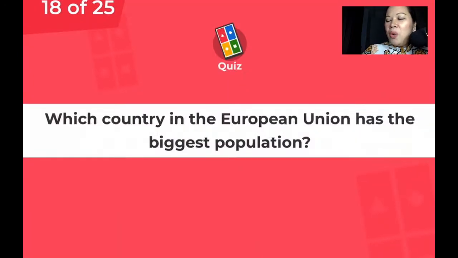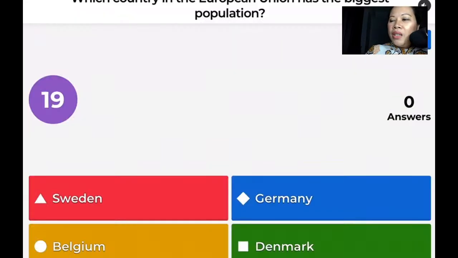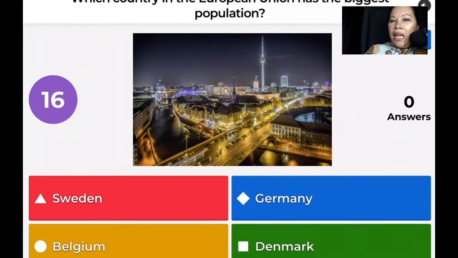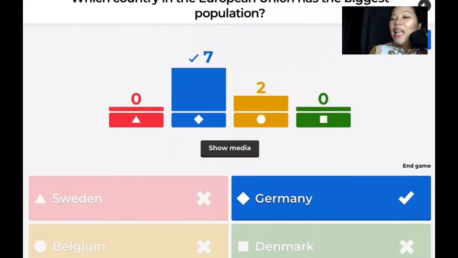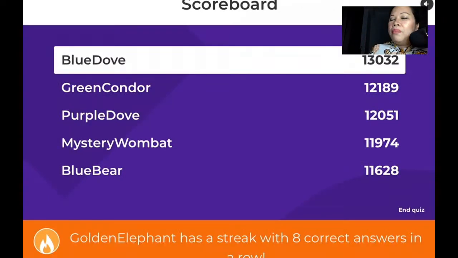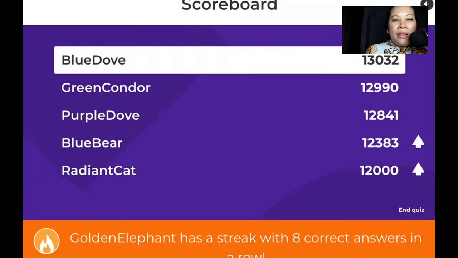18 of your 25 question. Which country in the European Union has the biggest population? Now I have included a picture here so that you will be able to identify it based on the picture. Which country in the European Union has the biggest population? That is correct. It's Germany. Germany is the most populated country in Europe. Okay, Blue Dove is still on the lead, and Green Condor followed by Purple Dove, and then Blue Bear and Radiant Cat.